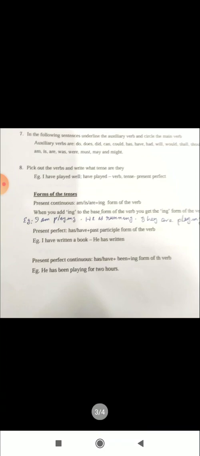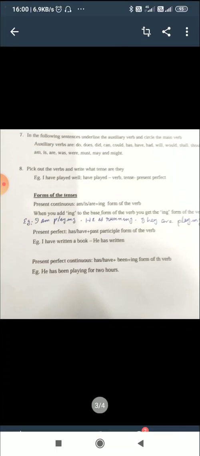they did not play well. So here in this sentence, did not play is a verb, did is the auxiliary. He will not see you. In this sentence, will not see is the verb, will is the auxiliary. Are playing. Are is the auxiliary, playing is the main verb. Are playing is the verb. So, you have to write this answer in this way.